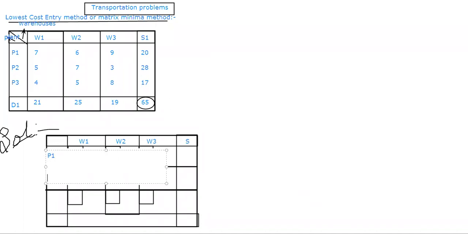Now here I'm going to fill the data. Same as whatever we have done here, this is my warehouse 1, warehouse 2, warehouse 3, and this is my supply. This is my product 1, product 2, product 3.